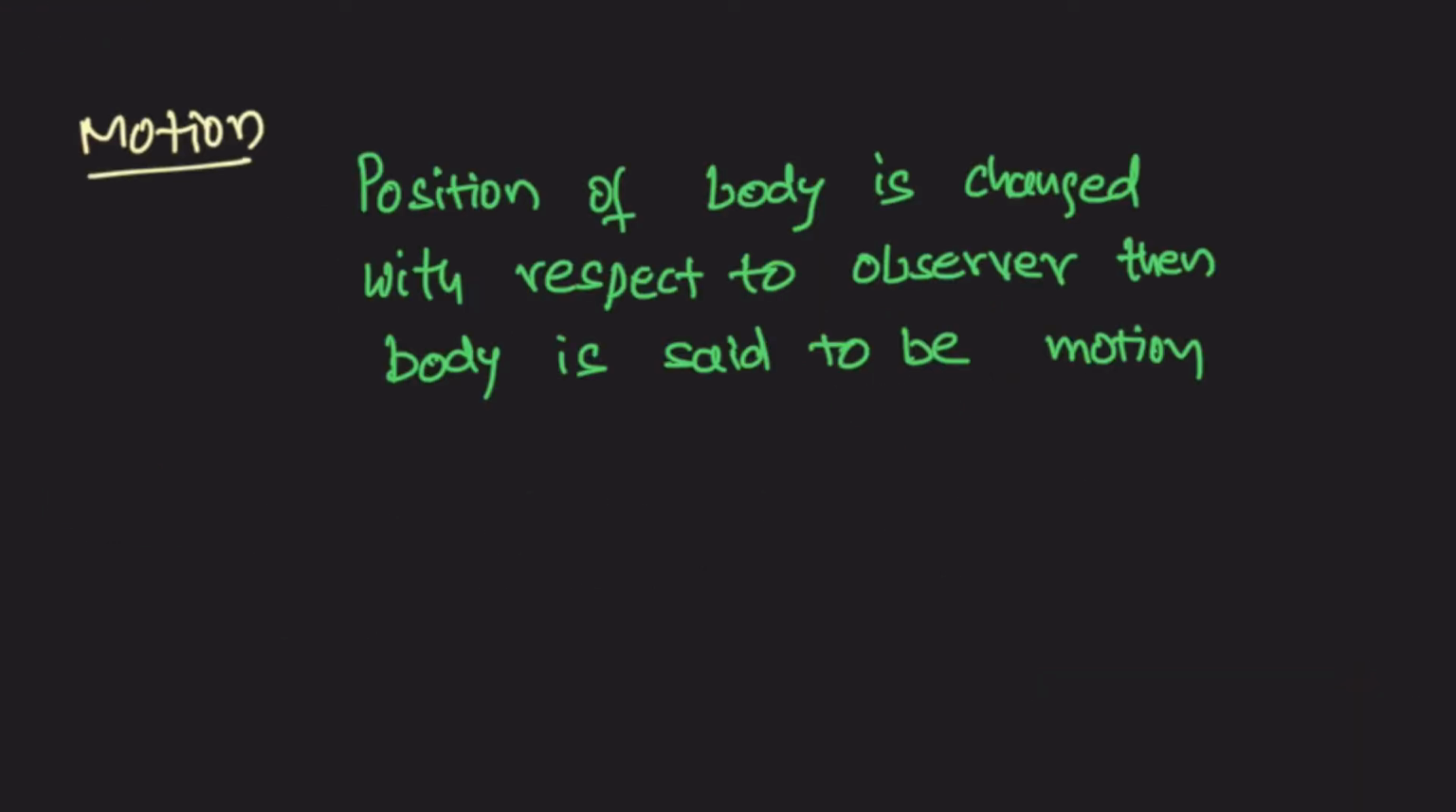Now if the position of the body is changed with respect to the observer, then the body is said to be in motion. For example, the observer is here and the body is here. After some time, the body position is changed with respect to the observer. Some distance is changed here, so the position is changed. So here the body is said to be in motion.